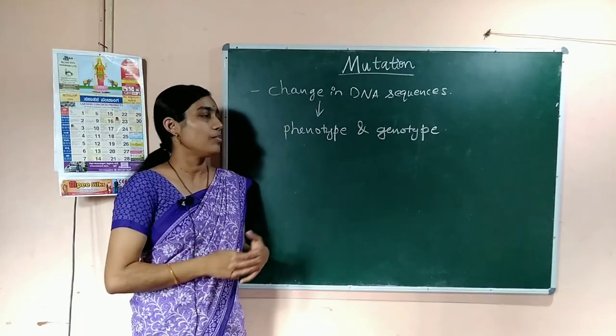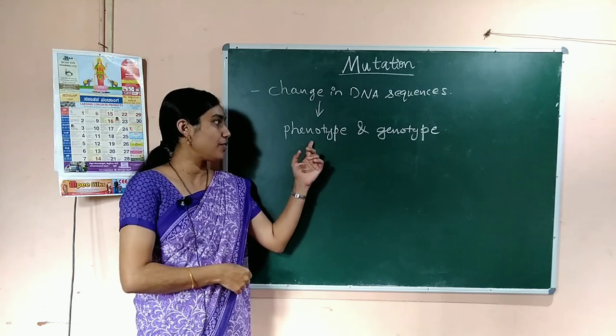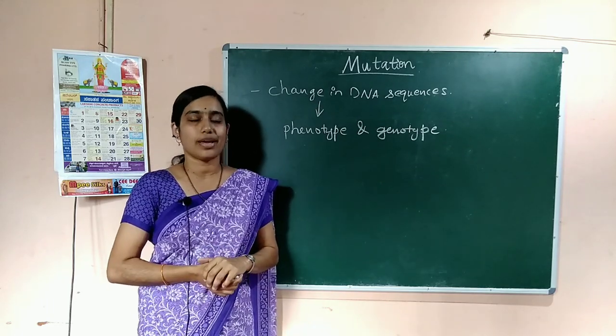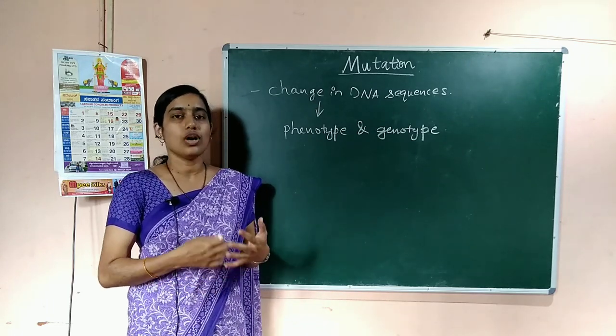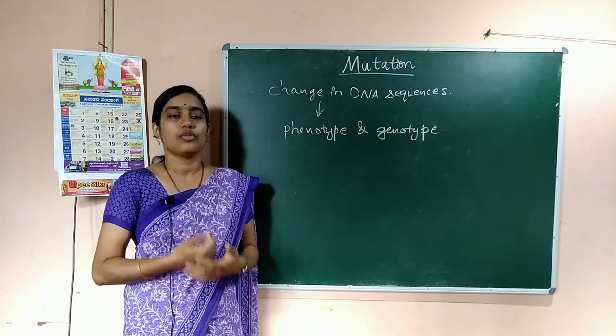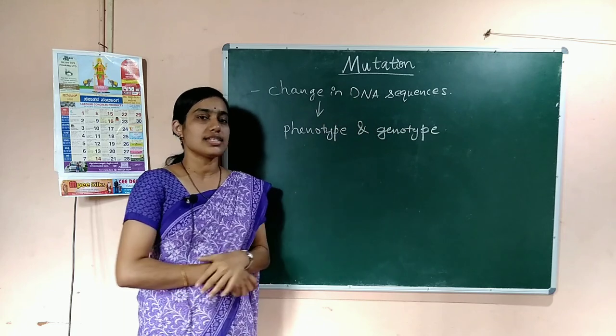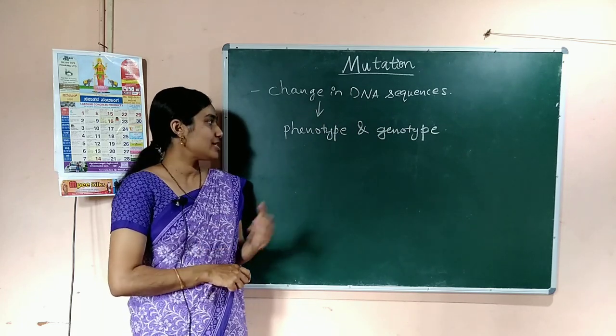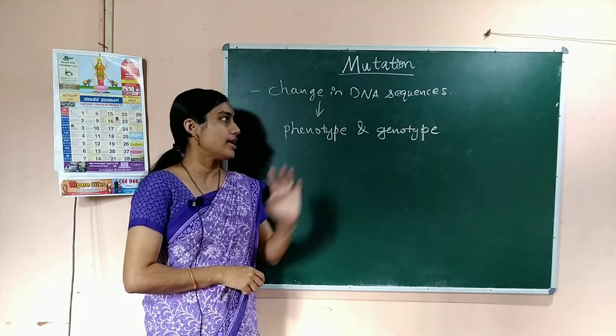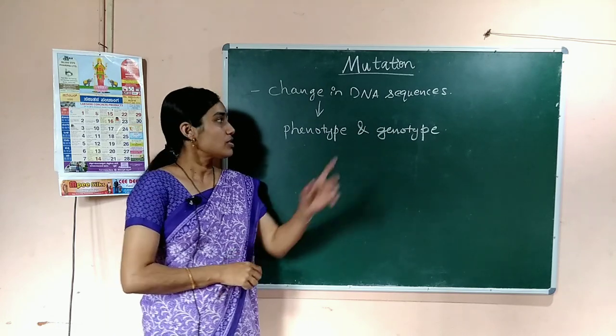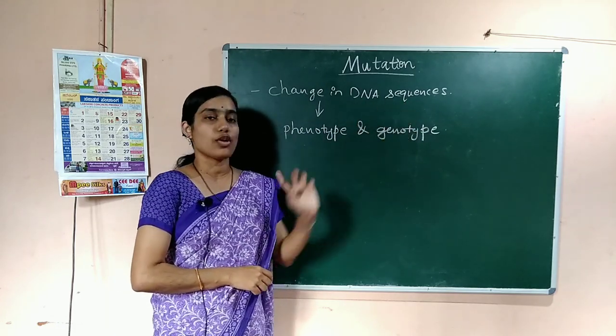So, because of the mutation there will be change in the phenotype and genotype of an organism. How do we define mutation? Mutation is the phenomenon in which the change in the DNA sequences occurs, which results in the change in the phenotype and genotype.